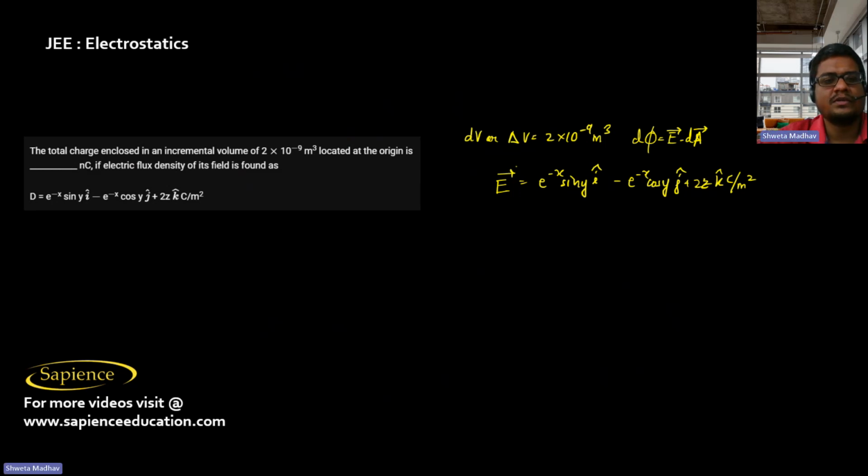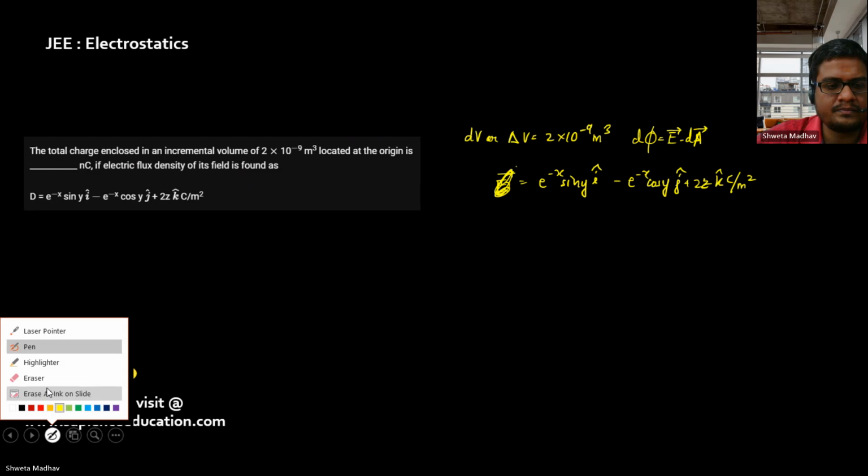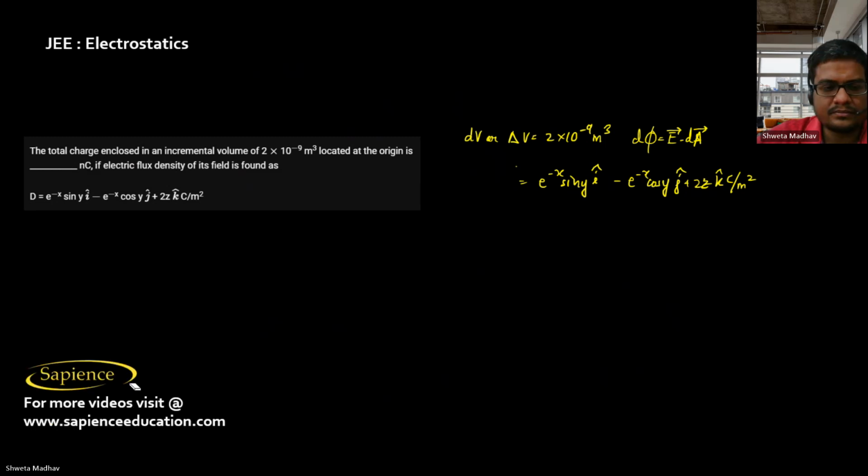Electric flux density of its field, coulomb per meter square, means it is sigma. Sigma is charge per unit area. It means dq by dA.